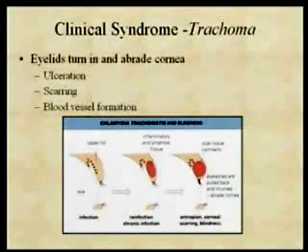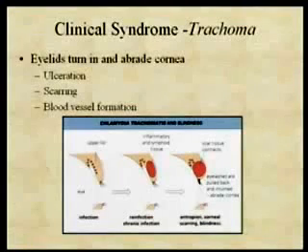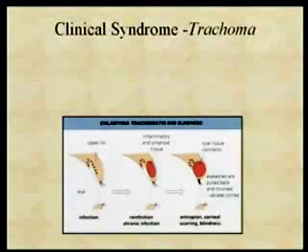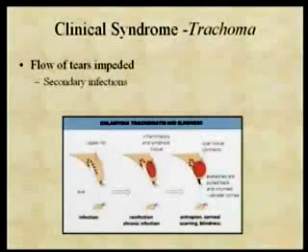Eventually, you can get tears in the cornea, scarring of the cornea, and also blood vessel formation in the cornea. In addition, the flow of tears can be impeded because of the infection, which makes the patient susceptible to secondary eye infections.